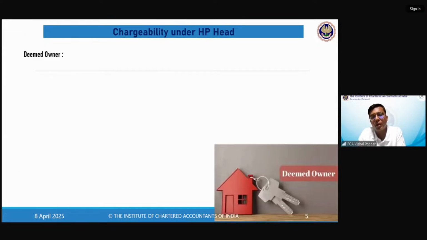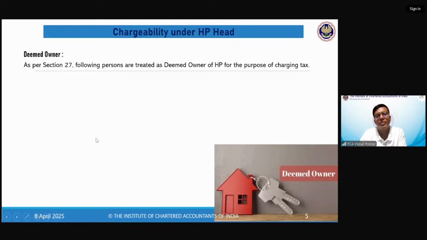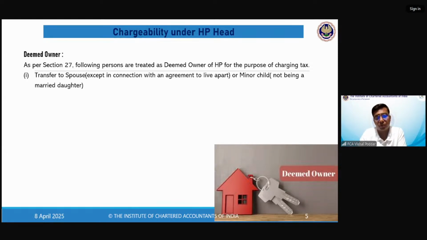Now, we come to the concept of deemed owner because HP head is applicable only when either you are owner or deemed owner. Now, owner we all know that is where the document is in your name. Now, what is deemed owner? Where the property is in somebody else's name, but still the law assumes that you are owner. Now, what are those cases? They are given in section 27, where the law assumes that you are owner.